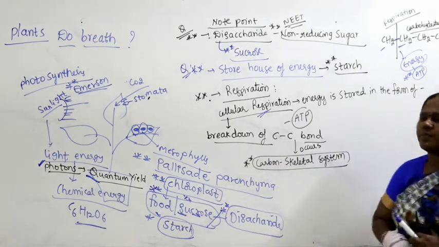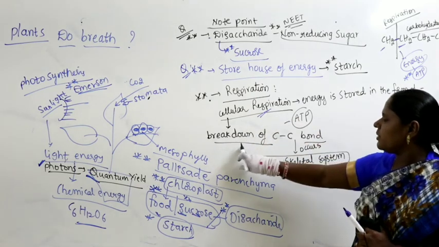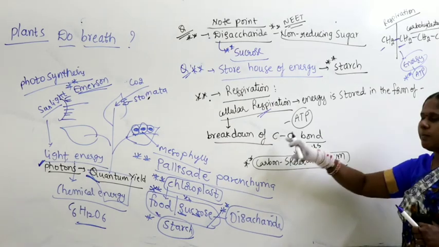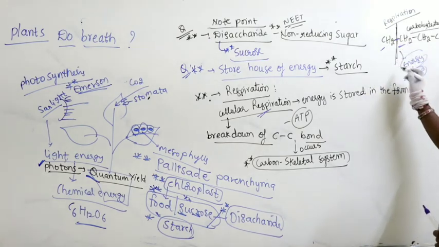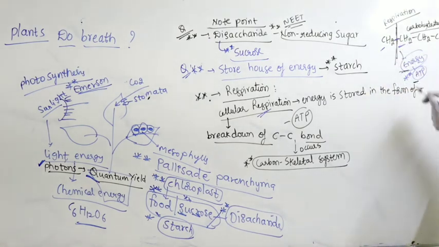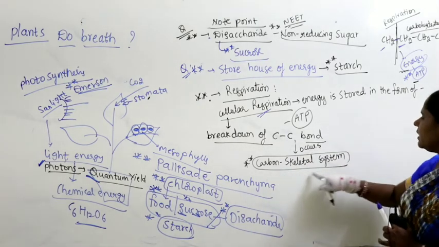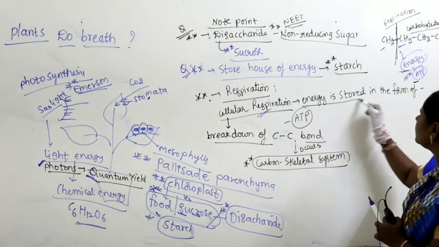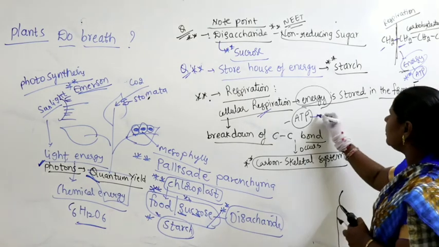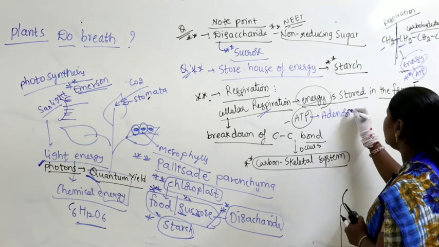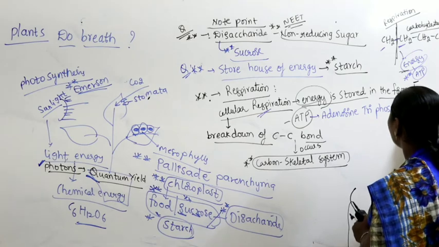So at the time of cellular respiration, there is a breakdown of the CC bond, that is, the bond between carbon and carbon is broken. As a result of breaking the bond here, energy is released. That energy is stored in the form of ATP. So here the CC bond breakdown occurs in the carbon skeletal system. As a result, energy is stored in the form of ATP. What is ATP here? We say adenosine triphosphate.